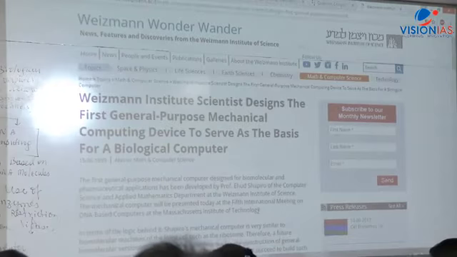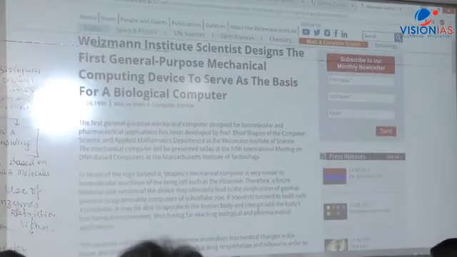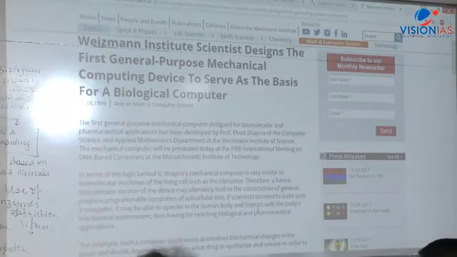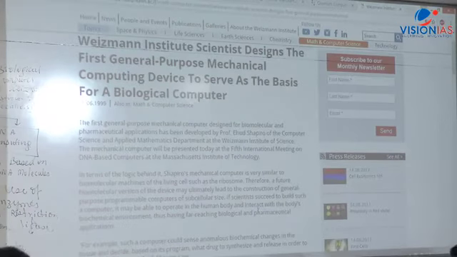The first general purpose mechanical computer designed for biomolecular and pharmaceutical applications has been developed by Professor Ehud Shapiro, the name of the Israeli scientist of the Computer Science and Applied Mathematics Department at the Weizmann Institute of Science. The mechanical computer will be presented, that was at that time, at the 5th International Meeting on DNA-based computers at the MIT.